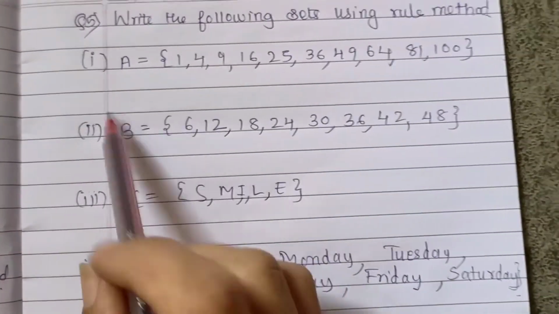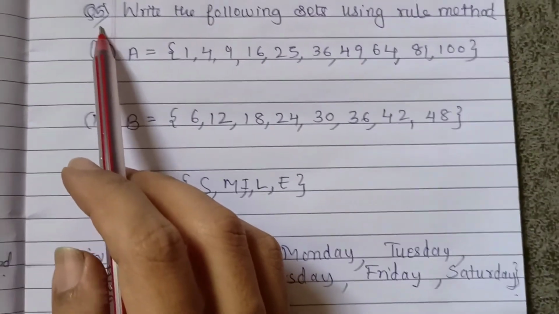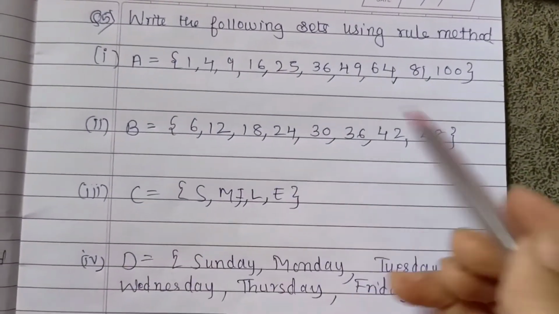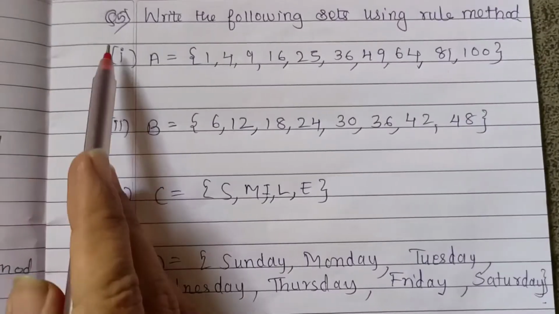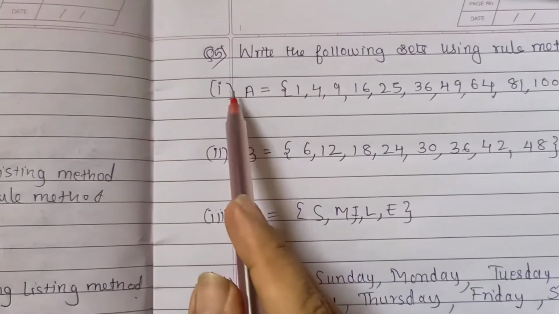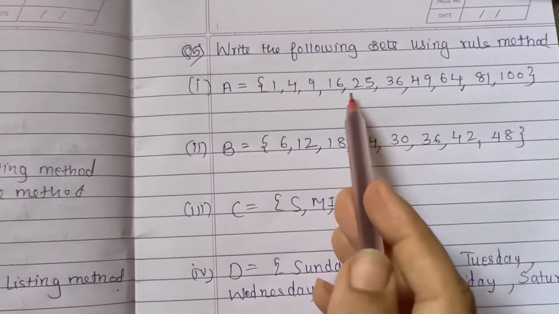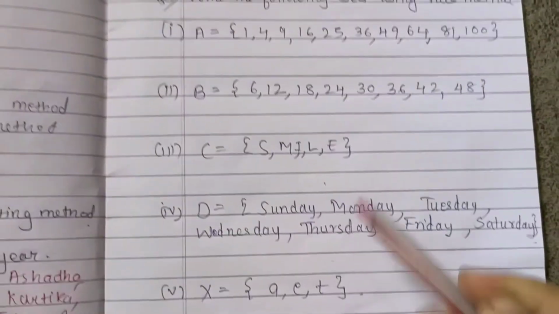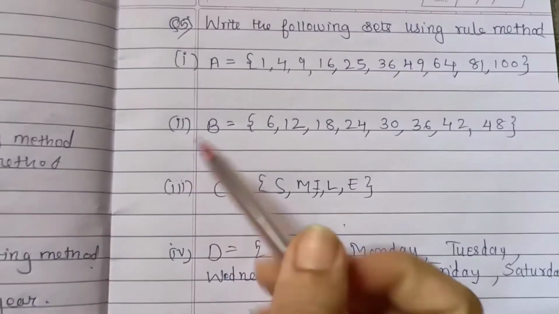So this is the last question of the practice set 1.1. Write the following sets using rule method. Question number 4 was based on writing the sets using listing method. Now this is the opposite: it is already given in listing method, and we have to write all the sets down in rule method.